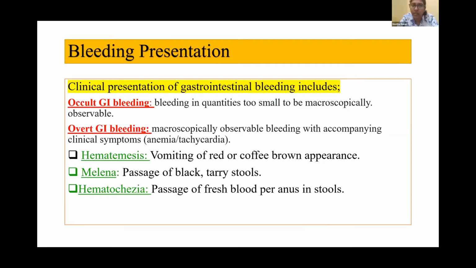Clinical symptoms can be anemia or tachycardia. So overt GI bleeding can include hematemesis, melena, or hematochezia. Hematemesis is vomiting of red or coffee brown appearance. Melena is a passage of black tarry stools, and hematochezia is a passage of fresh blood per rectum in stools.